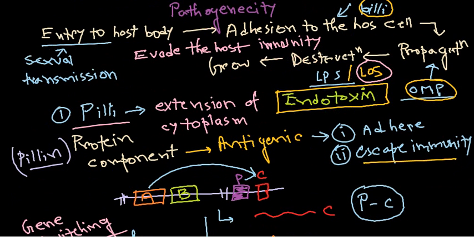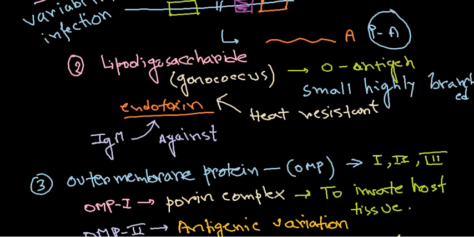Remember, we have talked about that adhesion will be brought about by pili, and also the immune escape is brought about by pili, and also the immune escape is provided by OMP. And OMP1 is acting like a porine, so it will help this pathogen to enter, right?